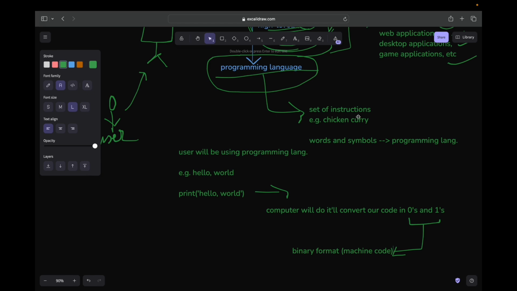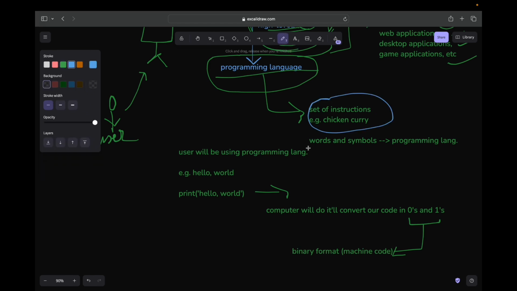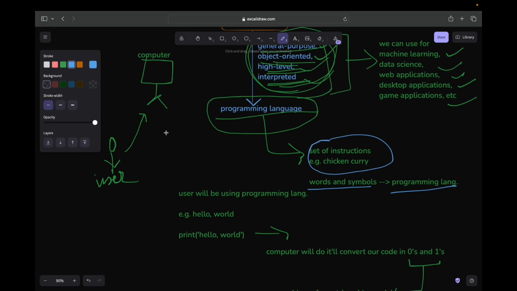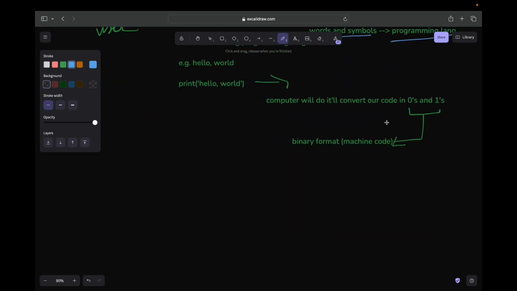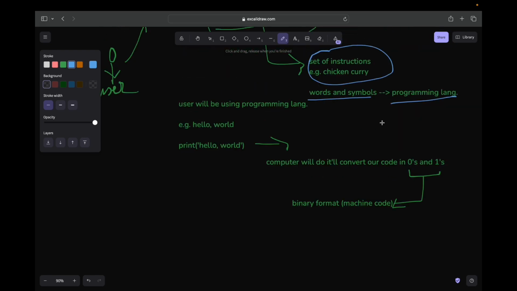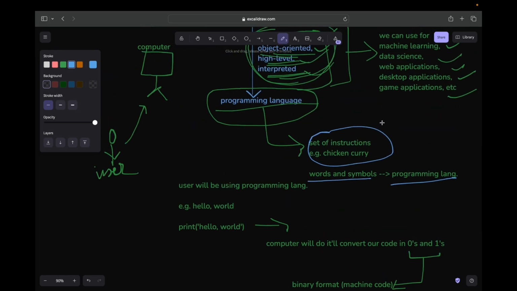So this is the programming language. A programming language is a set of instructions, a combination of words and symbols. If the user talks with the computer, the user will write simple code, whatever we want to print or whatever we want from our code. We will write our own code, and the computer will convert our code into machine code, or binary format, meaning zeros and ones. That is the concept of a programming language.